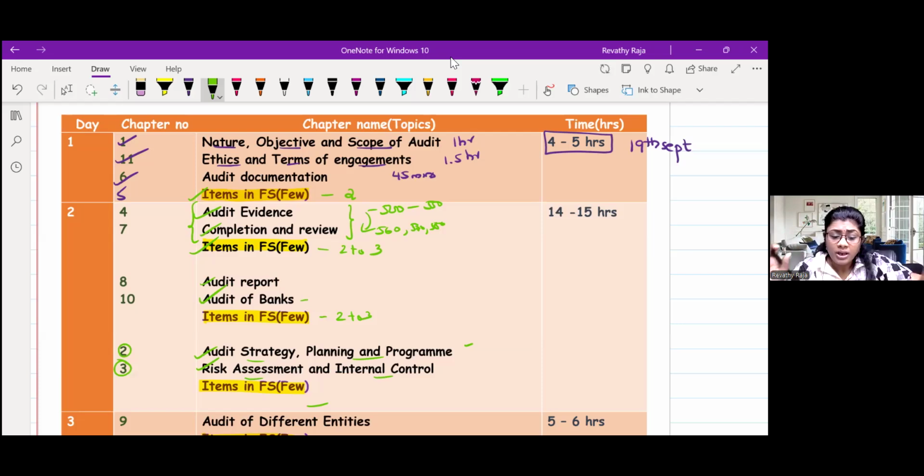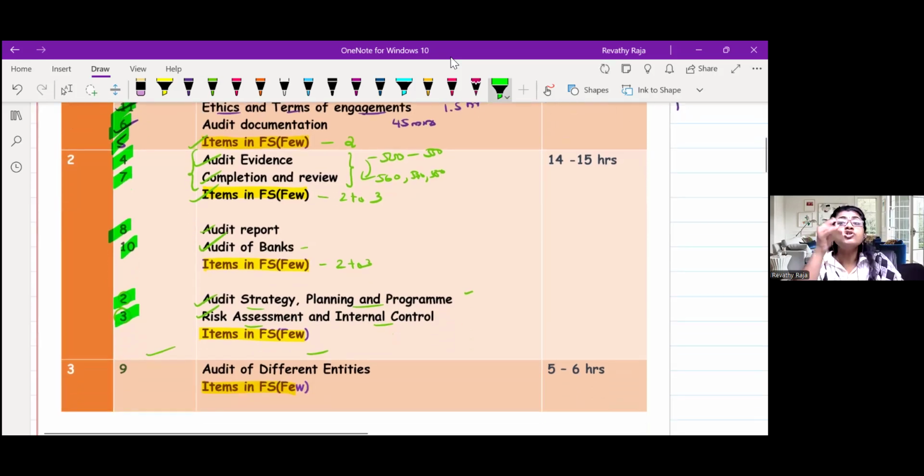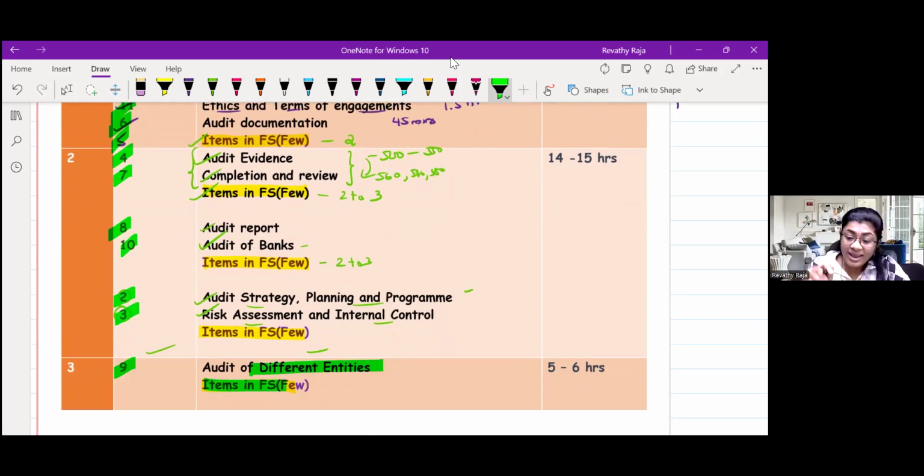Now, if you see, which chapter is pending? Just tell me. We finished chapter 1. We finished chapter 2, 3, 4. Chapter 5, we are doing items in FS here and there. 6, 7, 8, 10, 11. Now, the only chapter which is pending is different entities, which you can take up the next day. Along with that, you can do again a few items in FS. By that time, I'm sure that you would have finished the items in FS.